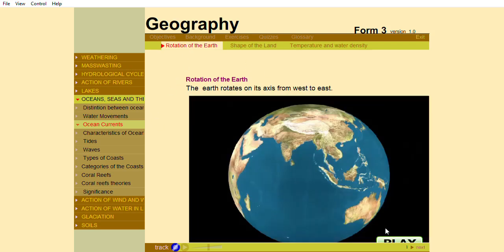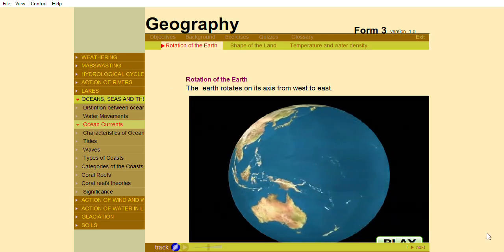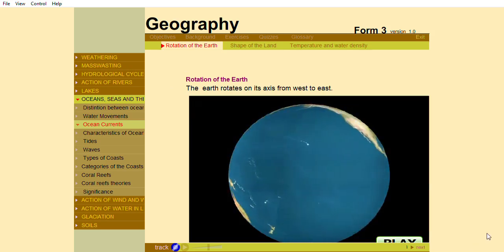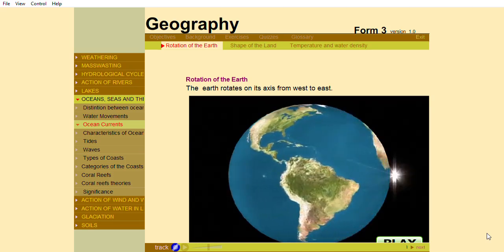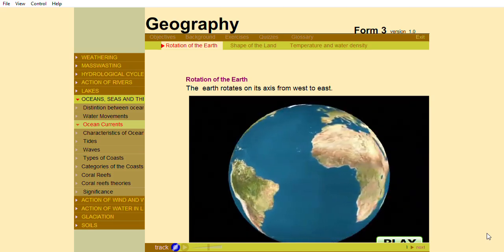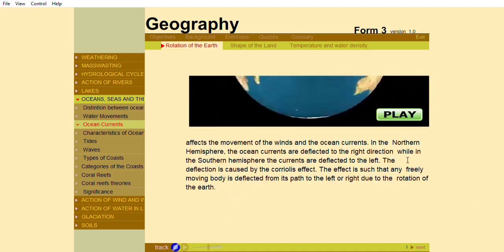Rotation of the Earth. The Earth rotates on its axis from west to east. The rotation affects the movement of the winds and ocean currents. In the northern hemisphere, the ocean currents are deflected to the right direction, while in the southern hemisphere, the currents are deflected to the left.